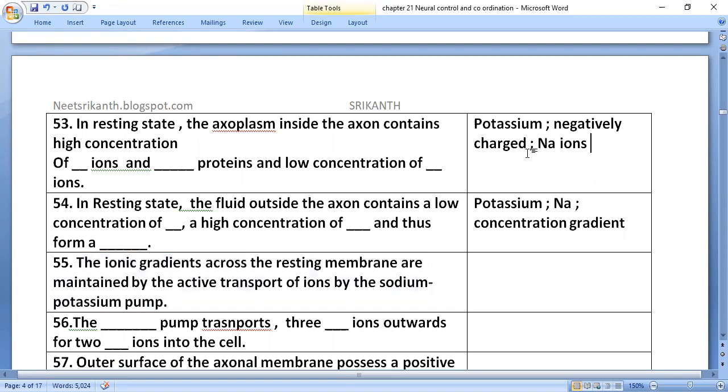The ionic gradients across the resting membrane are maintained by active transport of ions by the sodium potassium pump.